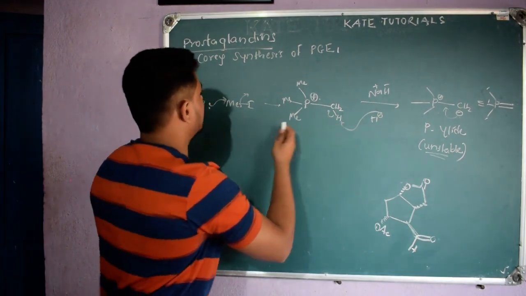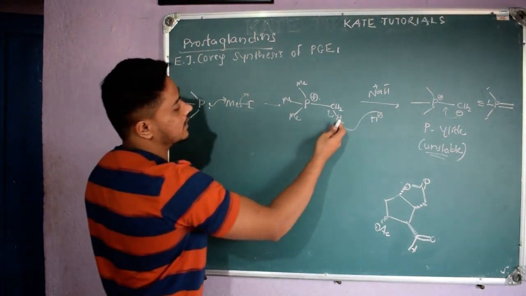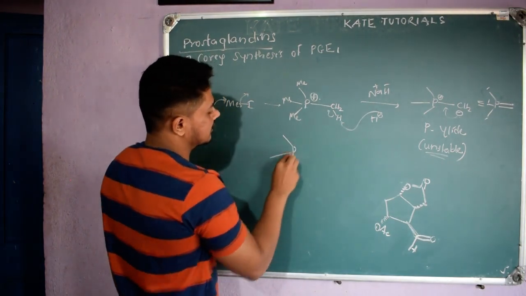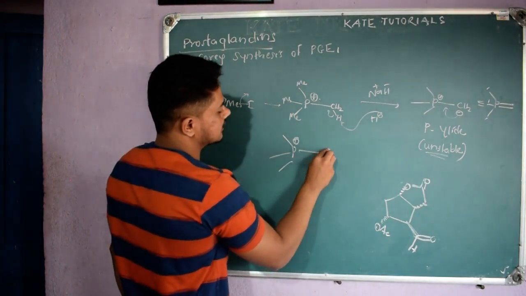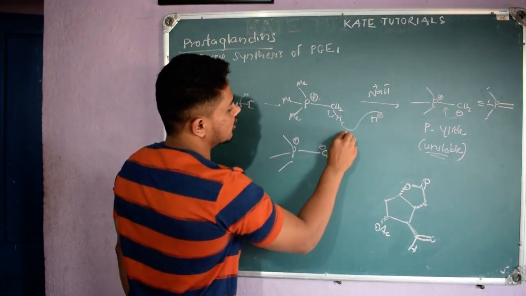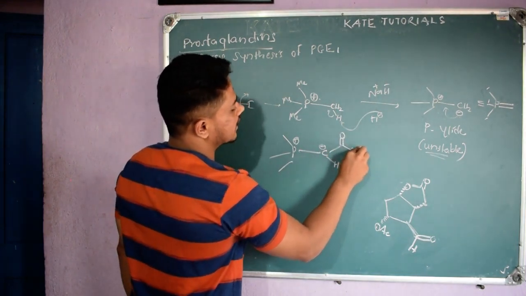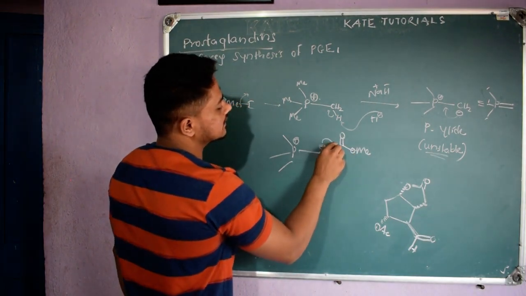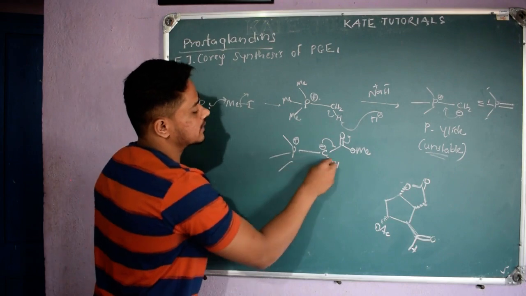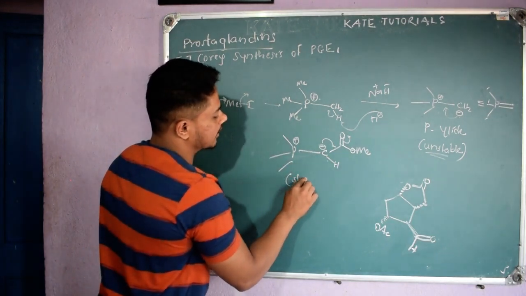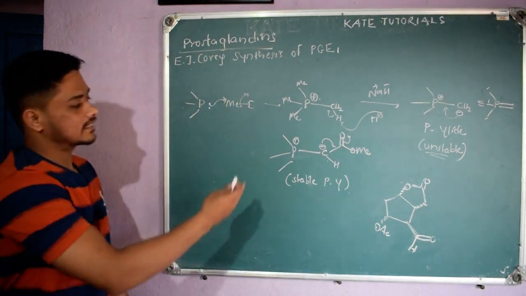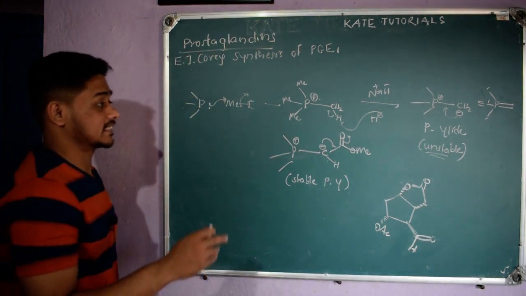If, instead of taking this CH2H, I remove one more H, the ylide will be like this, right? And here CH, let me write the negative charge, and here if I have any electron withdrawing group like COOMe, let us assume, this negative charge is now stabilized by resonance. This kind of phosphorus ylide we call a stable phosphorus ylide. Why are we discussing stable and unstable?